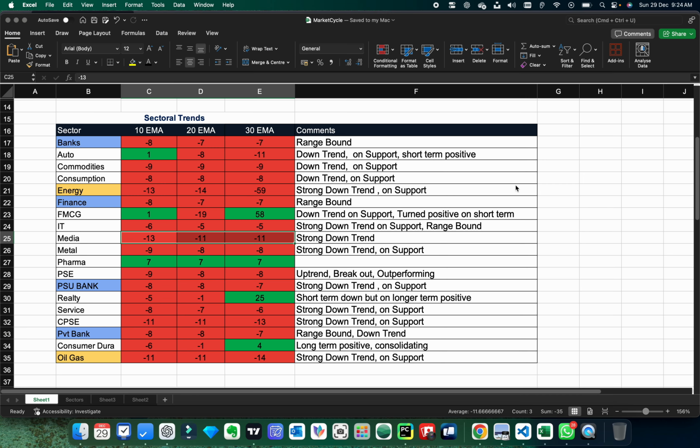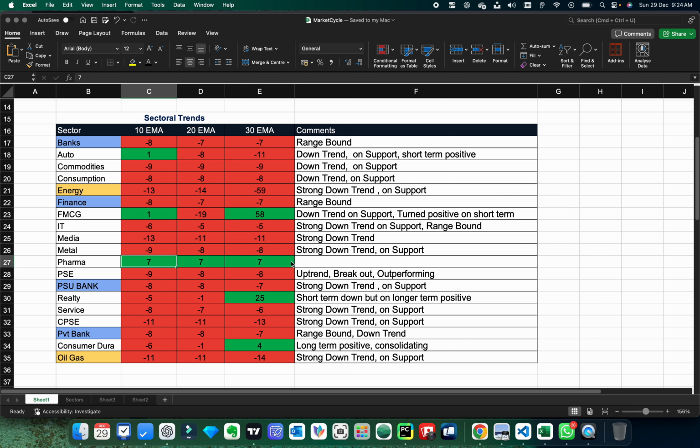So let's see. So as we have seen, most of the sectors are in a downtrend and on a support, except a few like consumer durable, realty, they are holding up. And in a short term trend, auto and FMCG have turned positive.